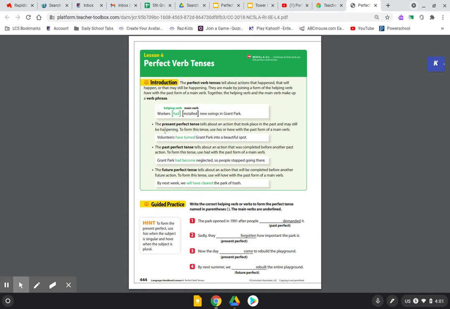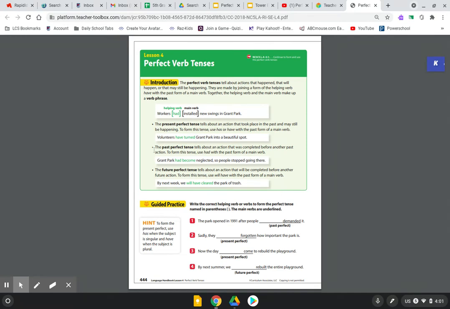The present perfect tense tells about an action that took place in the past and may still be happening. To form this tense, use has or have with the past form of the main verb. Volunteers have turned Grant Park into a beautiful spot.